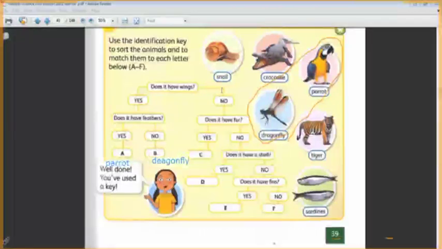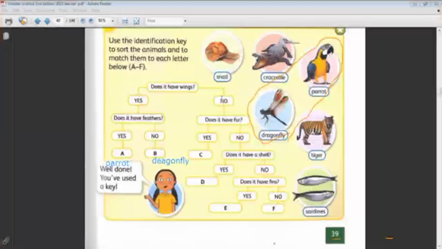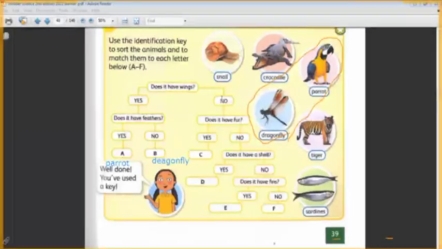The second branch: if the answer to the question is no, how many animals have no wings? Four. I have the snail, crocodile, tiger, and sardine. They have no wings, so I have to ask another question to differentiate between them.